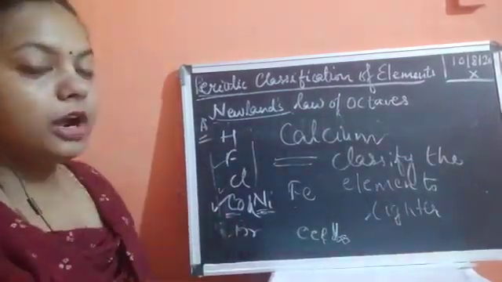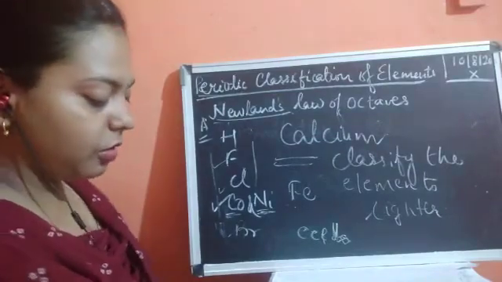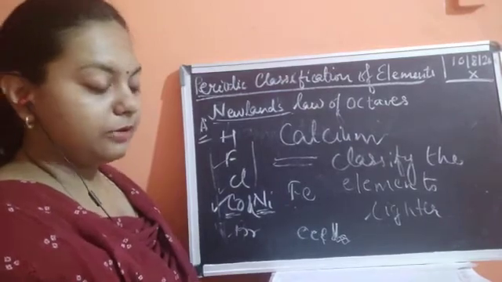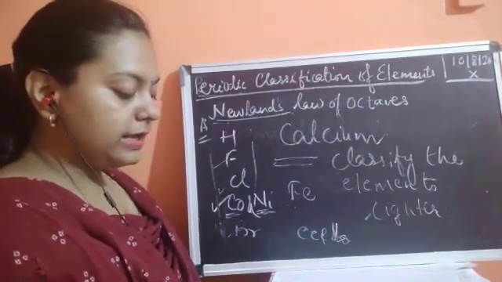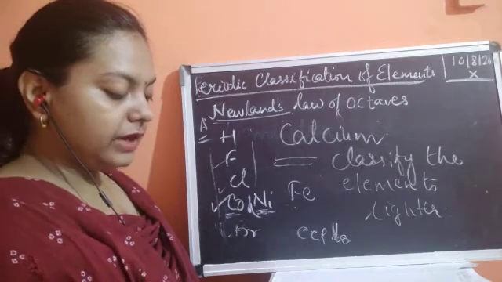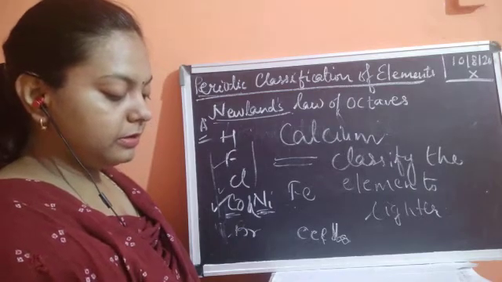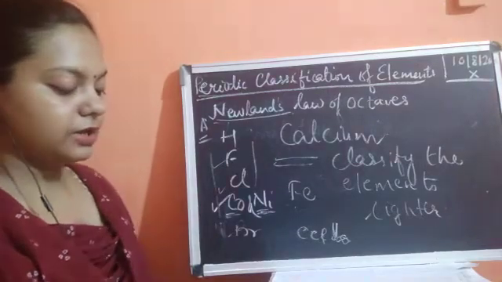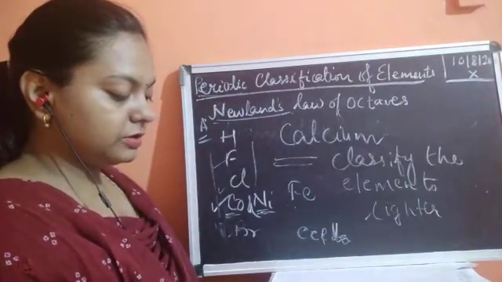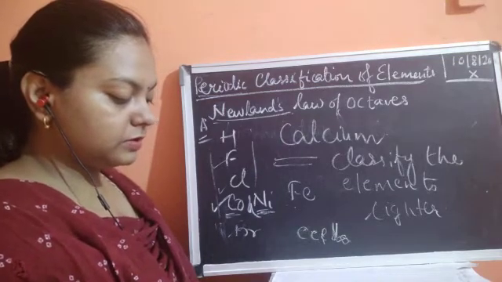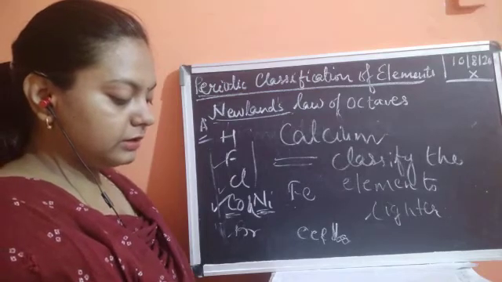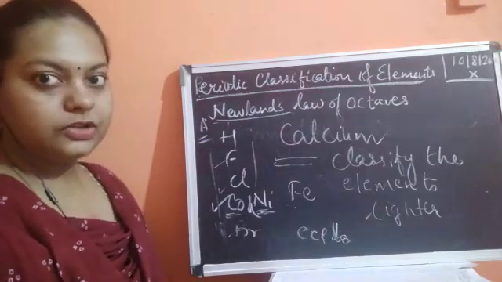It was not applicable to all the elements which were present at that time. He made an assumption that only 56 elements are present, and that was a very basic problem regarding this classification. So this was not applied to all the other elements. Okay, so this was the problem.